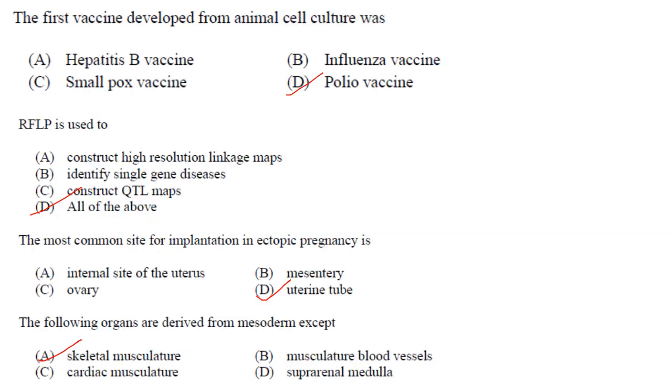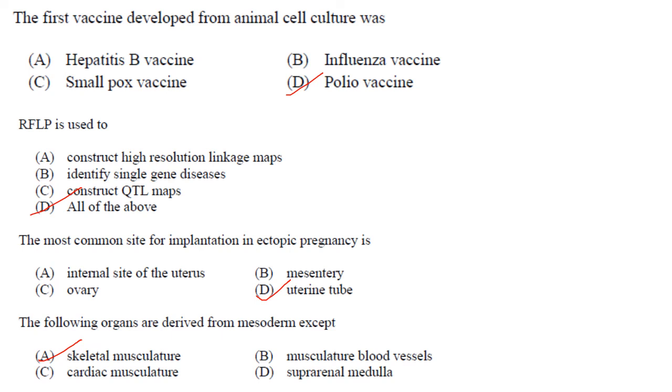The first vaccine developed from animal cell culture was polio vaccine. Answer is option D. RFLP is used to construct high resolution linkage maps, identify small single gene diseases, construct QTL maps, all of the above. It is used in all of the above. Answer is option D. The most common site for implantation in ectopic pregnancy is the uterine tube or the fallopian tube. Answer is option D.